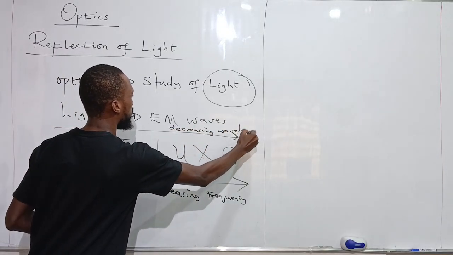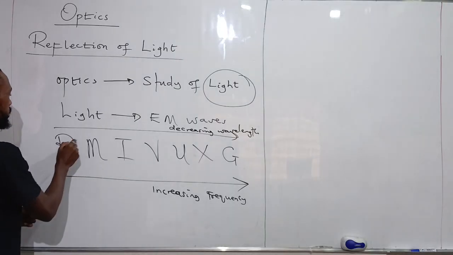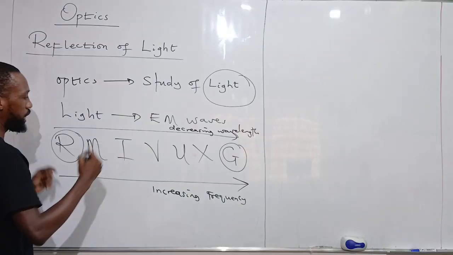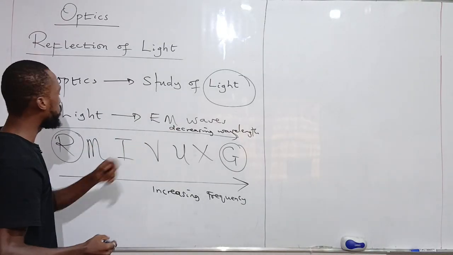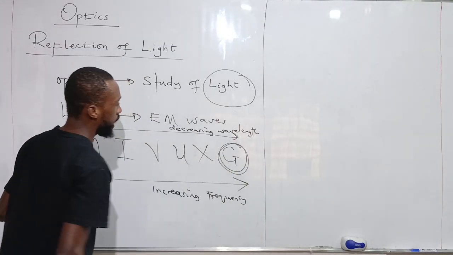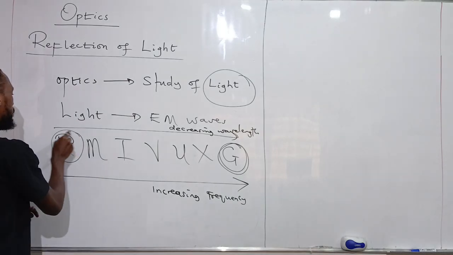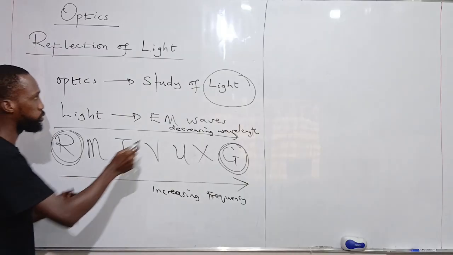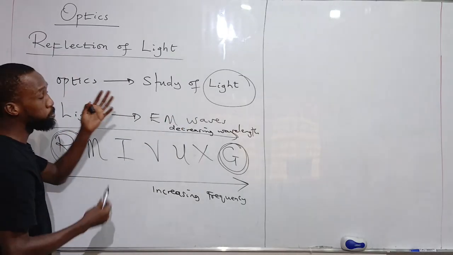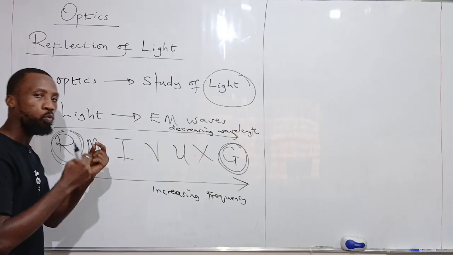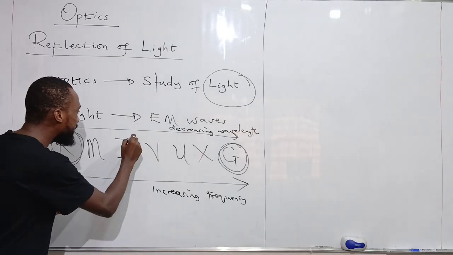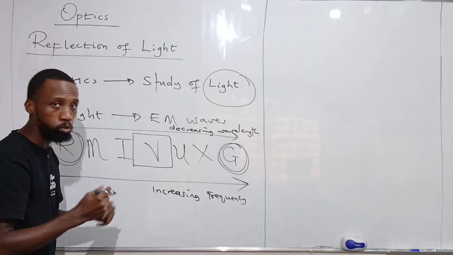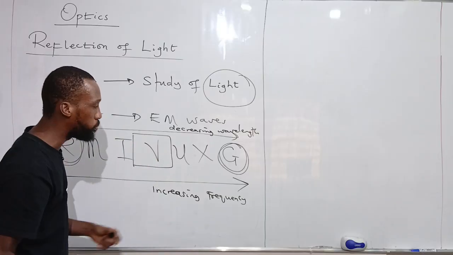That means that in terms of frequency, radio wave has the lowest frequency, while gamma rays have the highest frequency. While in terms of wavelength, the gamma ray has the shortest wavelength, while the radio wave has the longest wavelength. Now, why are we talking about this electromagnetic spectrum? Because we want to describe light. We said optics is a branch of physics that deals with the study of light. What exactly is light? Light is a portion of the electromagnetic spectrum that is visible to the human eye, that enables us to see objects.